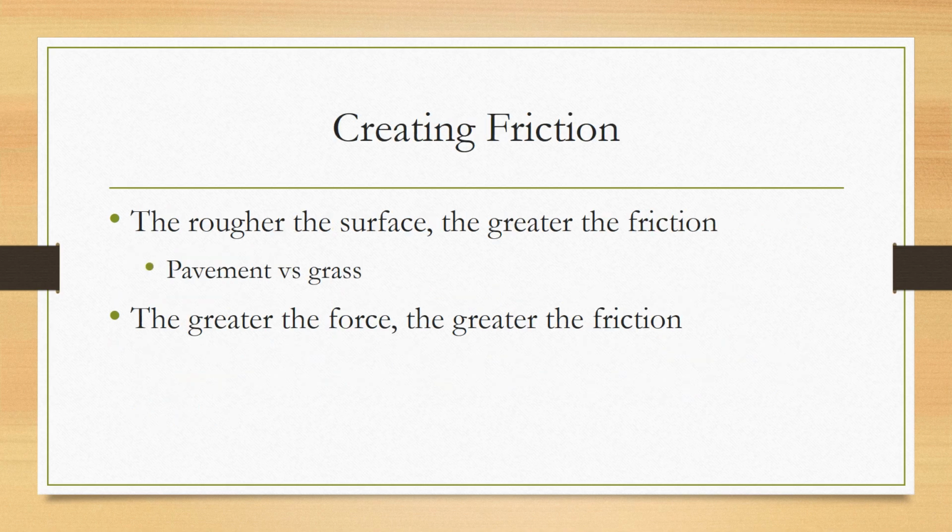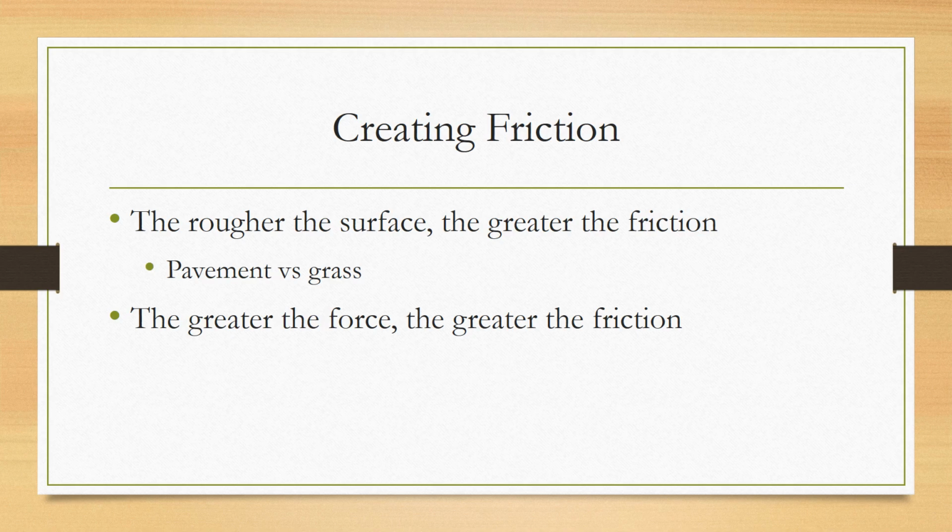So first off, if we have a rougher surface, we're going to have greater friction. So if you are rubbing two pieces of sandpaper together compared to two pieces of just computer paper together, it's a lot more difficult to rub those two pieces of sandpaper past each other because there's more friction.